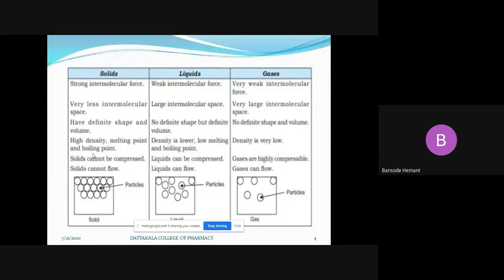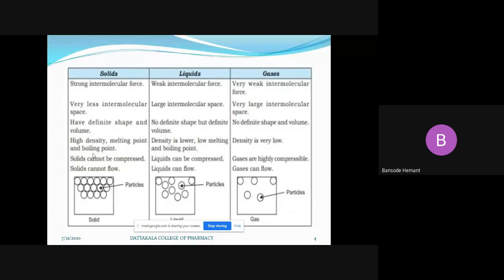In case of gases, the density is very low because the gaseous molecules do not show intermolecular attractions. As they do not show that much attraction, there is a tremendous space between two or more gaseous molecules. That's why they need more volume, and as they occupy more volume, fewer molecules are present in a specific volume. By the way, that is why gases show very low density.